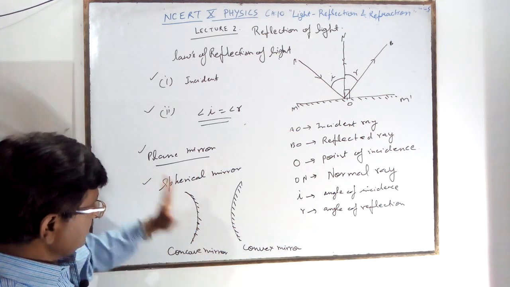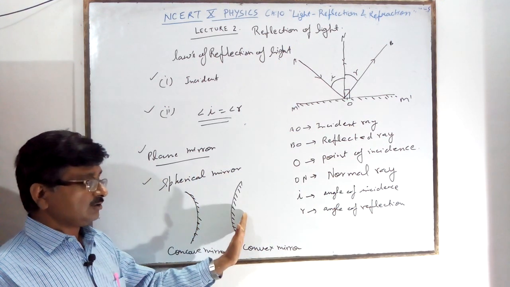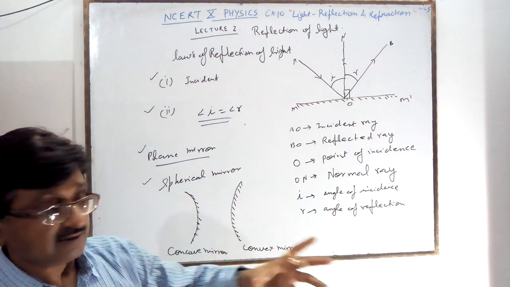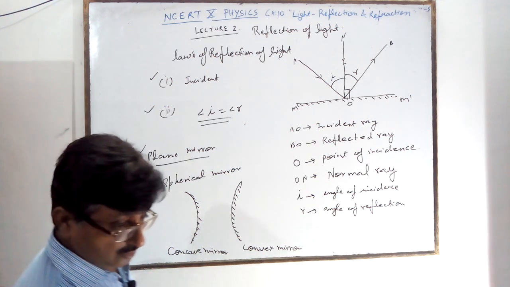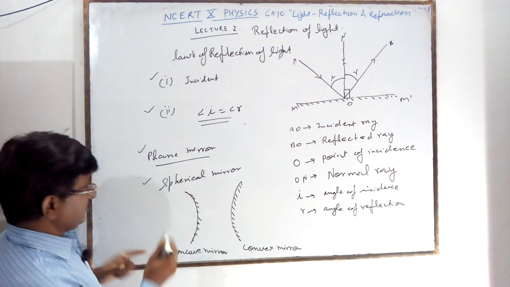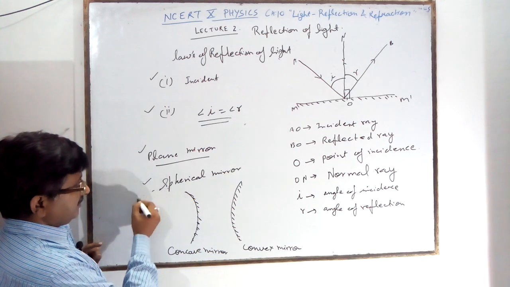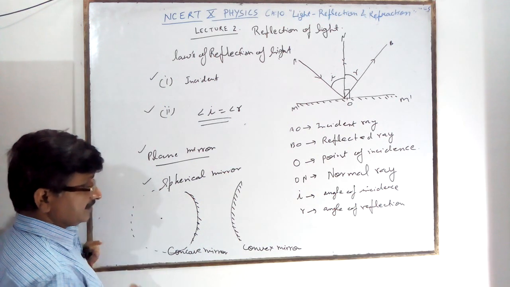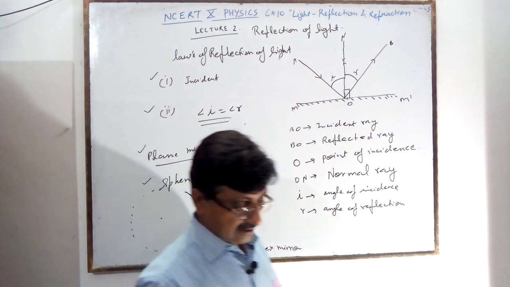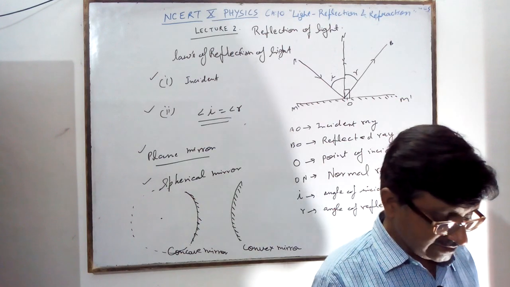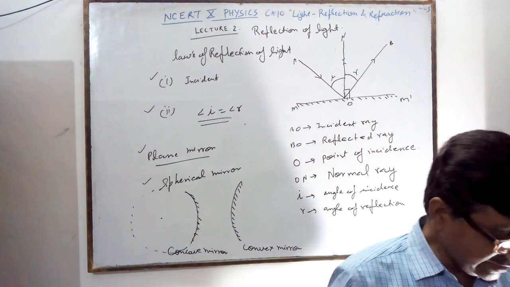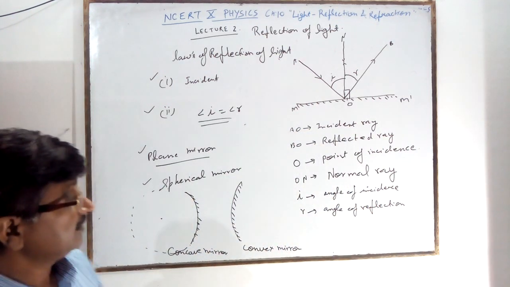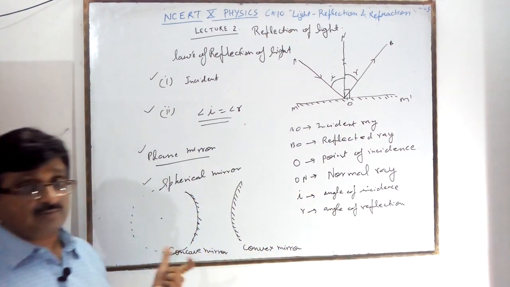If you polish the outside, you make a concave mirror. If you polish the inside, you make a convex mirror. It is a part of a sphere, and when you complete it, it will become a sphere like a ball, with a center, which we will study. In general, you will study spherical reflection of light and the spherical mirror, which has some special points. With these, you will get the image formation.